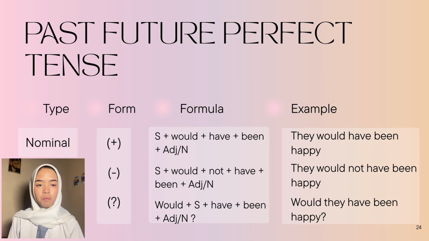And the second type is the nominal one. In its positive form, it is subject plus would have been plus adjective or noun. For example, they would have been happy. In its negative form, it is subject plus would not have been plus adjective or noun. For example, they would not have been happy. And in its third form, which is the interrogative one, it is would plus subject plus have been plus adjective or noun. For example, would they have been happy?